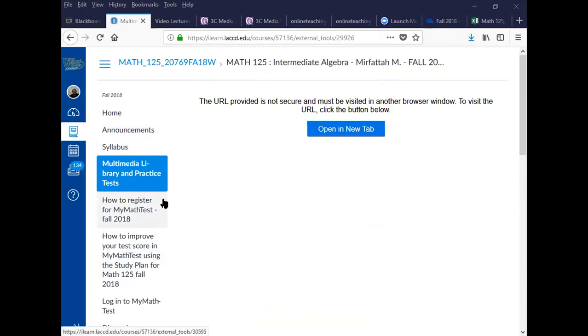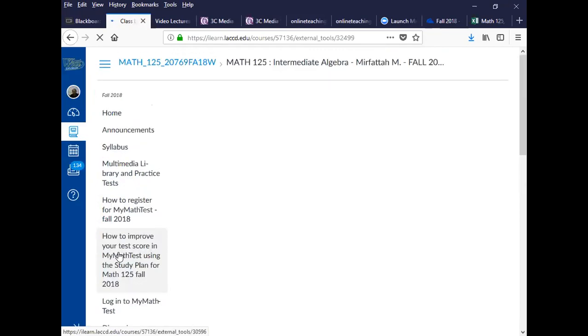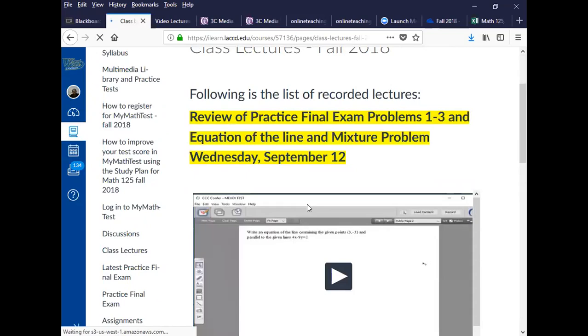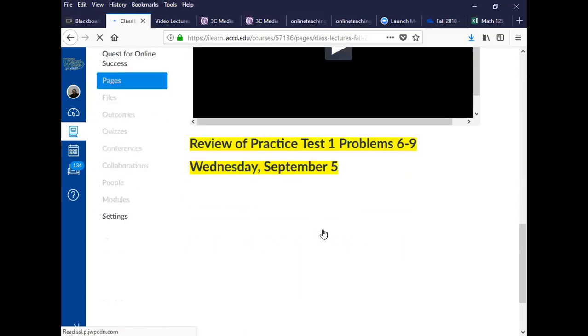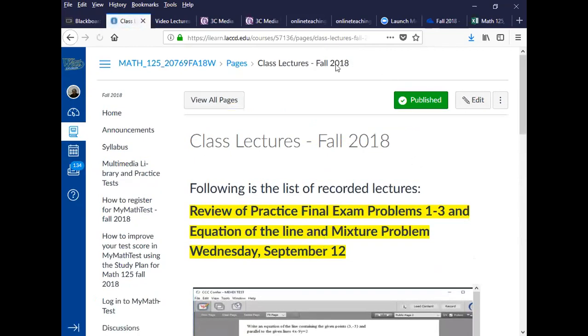From here on, any math problem we do is going to get accumulated into the proper place, and also under class lectures. I have another link here called class lecture. So any problem we do in class, I'm going to title them and post them here. These are all the class lectures that we've done previously related to math questions and problems that we need to move on with and get prepared for the final exam.